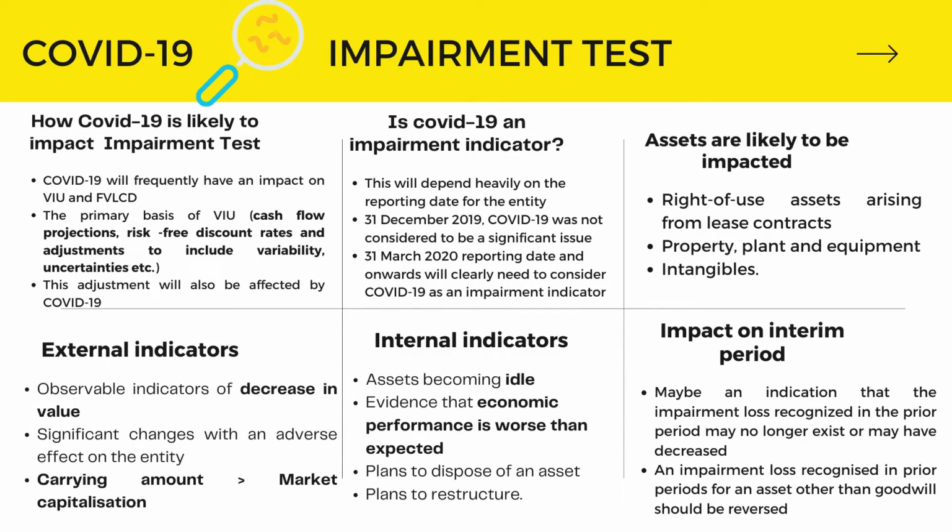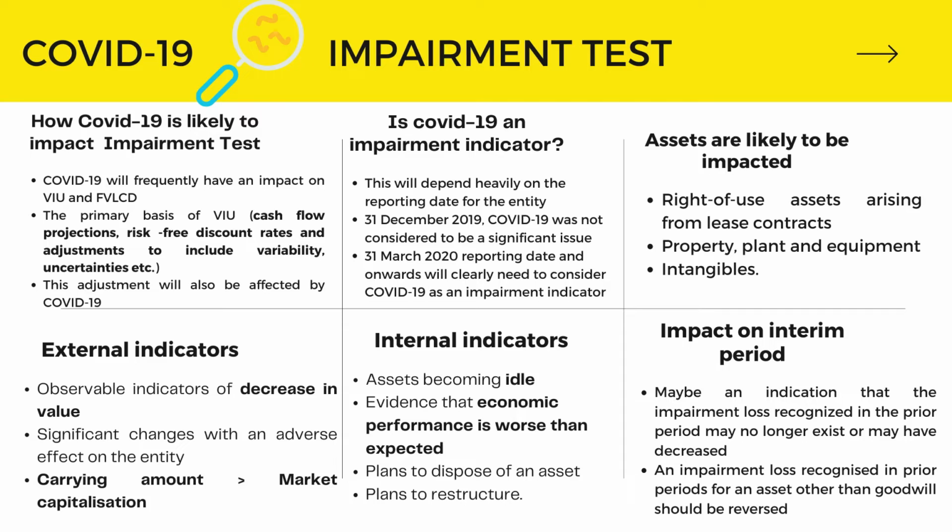Meanwhile, value in use is the net present value of cash flow generated by an asset. So, when there is COVID-19, the asset is likely to be sold at a cheaper price, or the asset in use cannot generate as much cash as without COVID. So, it will lead to higher impairment loss to the company.